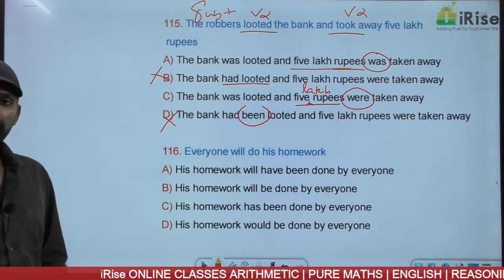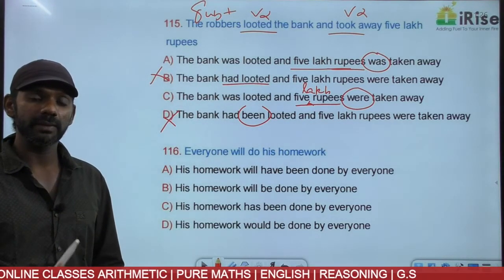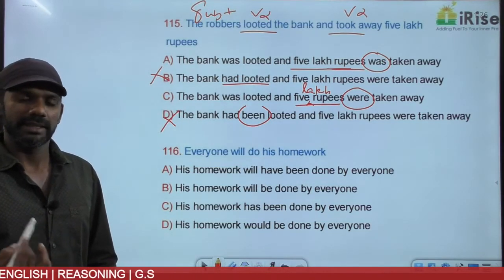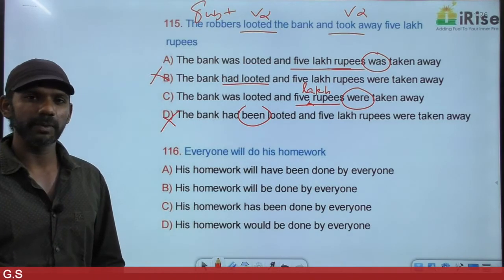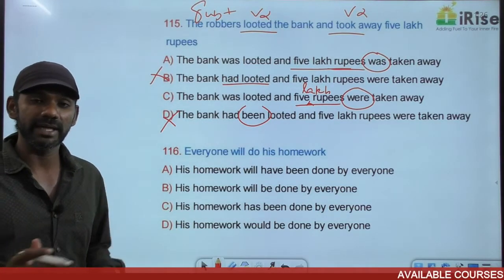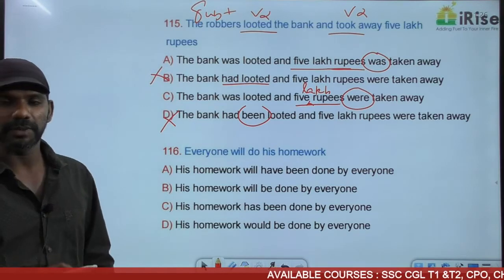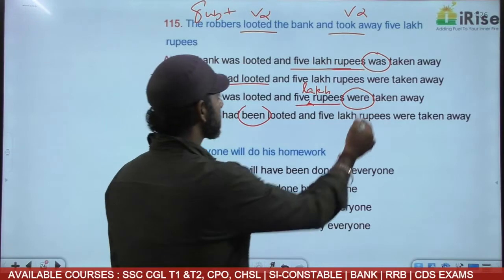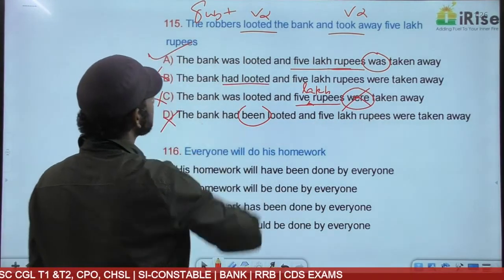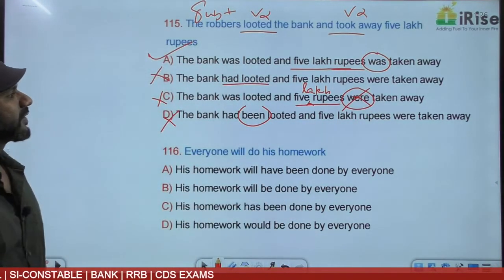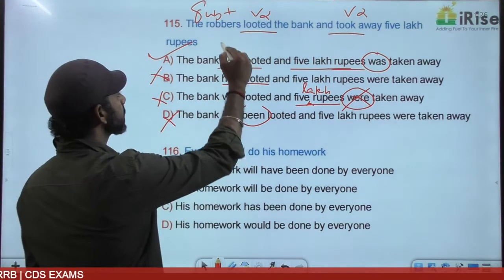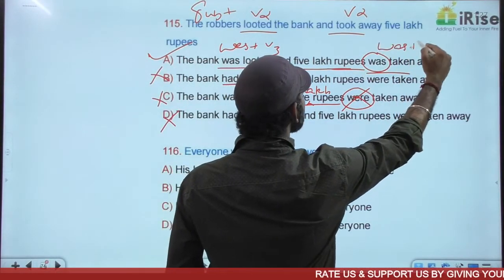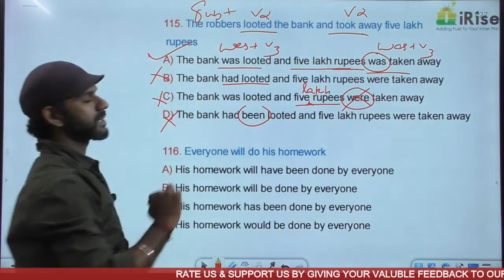I told you, the term money is uncountable. Uncountable nouns carry a singular verb with them. 5 lakh rupees is a huge amount. The situation where we go for a plural verb with an amount is when the sentence talks about an amount getting spent. So here, 5 lakh rupees is a huge amount. So with money the verb will be singular. Based on that, C is eliminated. The answer must be A. The bank was looted and 5 lakh rupees was taken away. Was looted is was plus V3, simple past. Was taken away is was plus V3, simple past. The answer must be option.